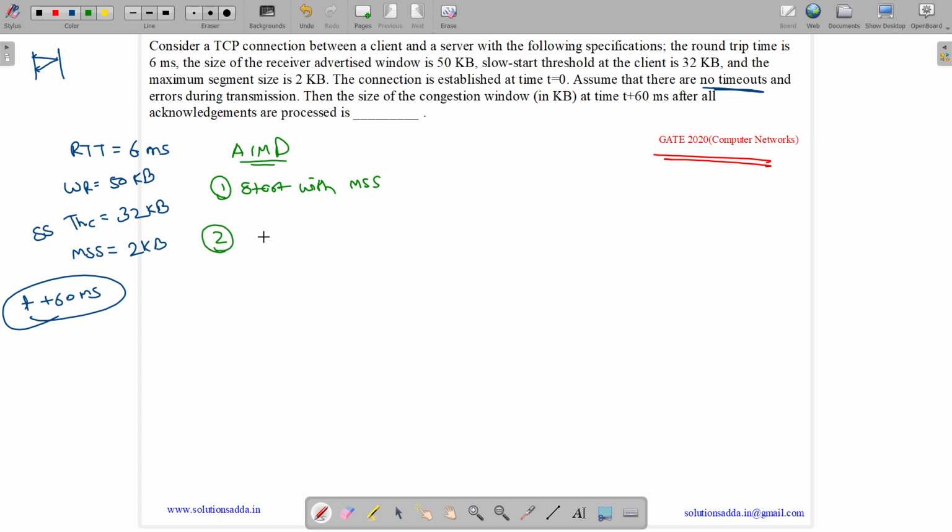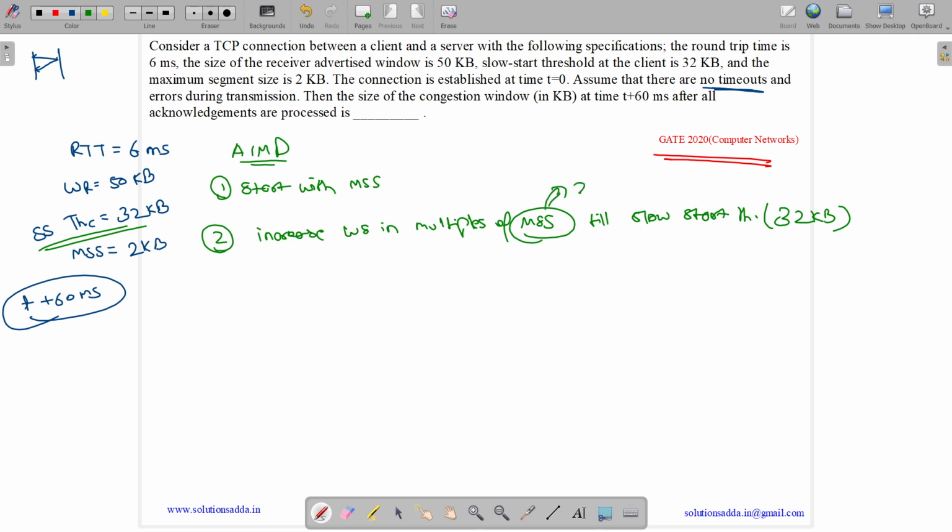Then we increase the window size in multiples of MSS till the slow start threshold. What is the slow start threshold? Here it is 32 KB. So till 32 KB we increase in multiples of MSS. What is MSS? 2 KB. And we start with MSS, which is 2 KB.